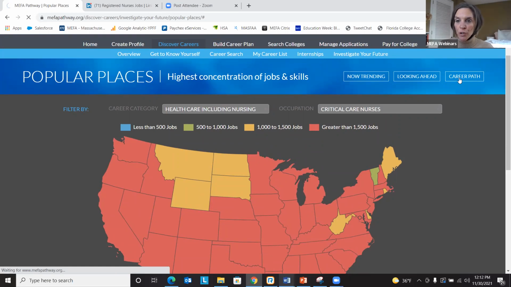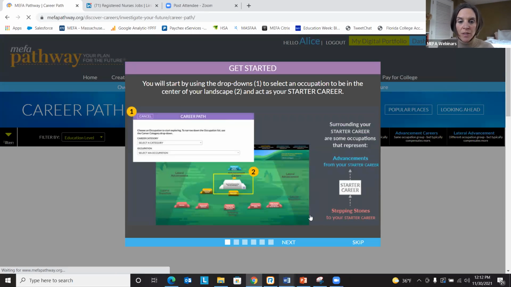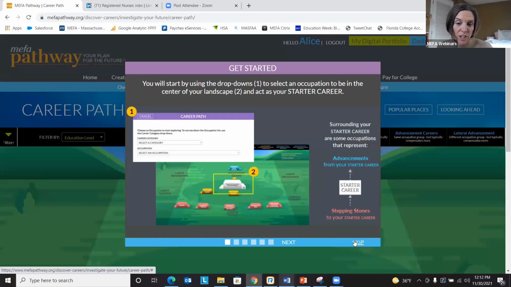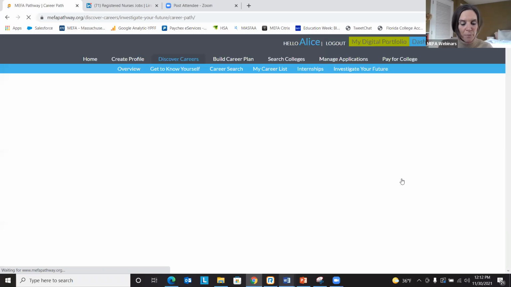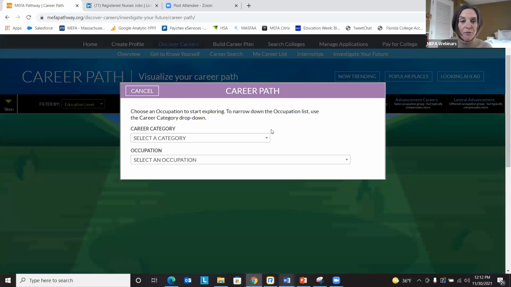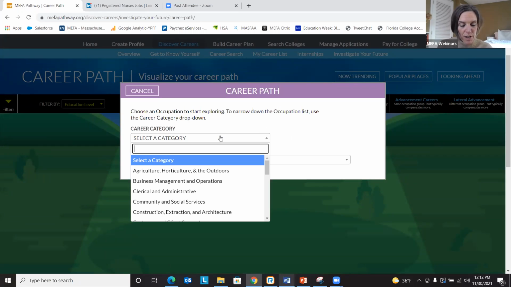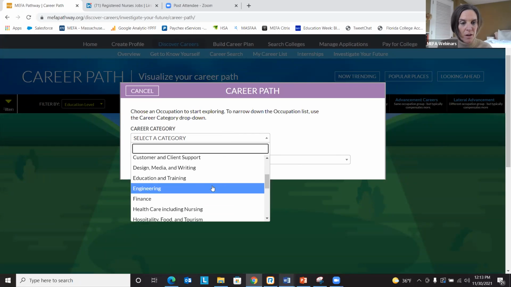All right, moving on to Career Path. So this, we're not going to go through the tutorial, but you could do that if you like. We're just going to get right onto the main page here. So the career path highlights incremental steps that the student may follow to reach a desired career. So first, the student would select their career category. So let's go with healthcare.